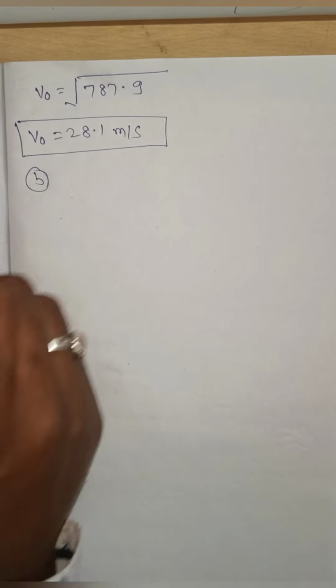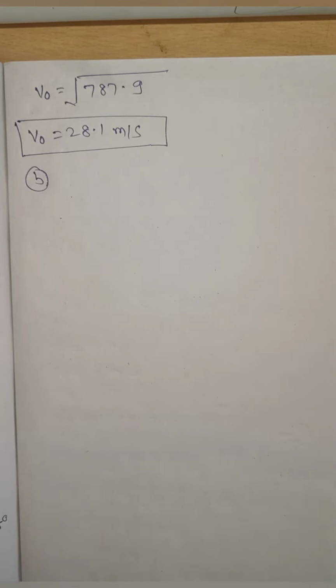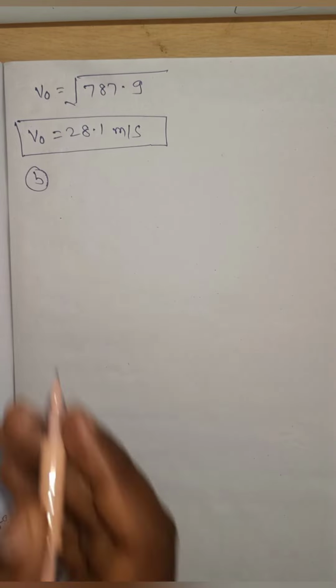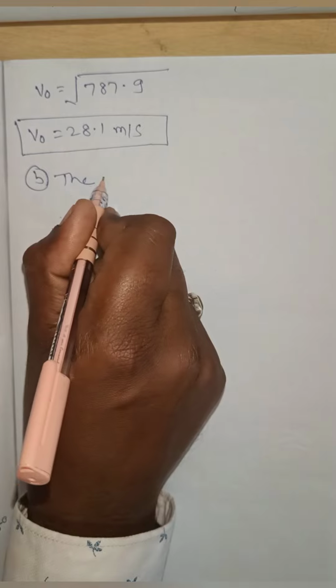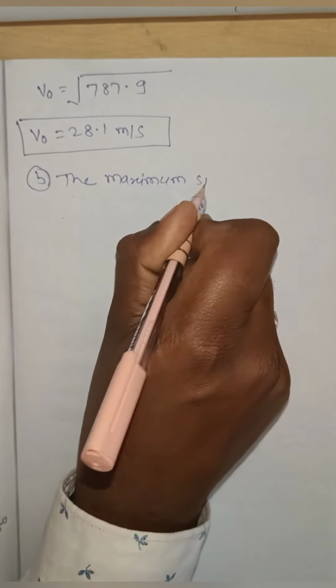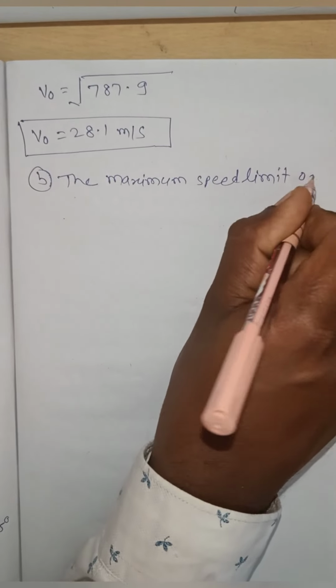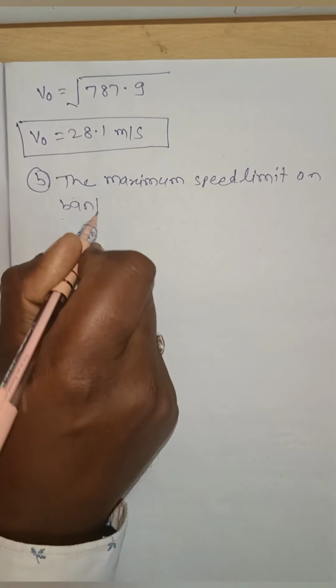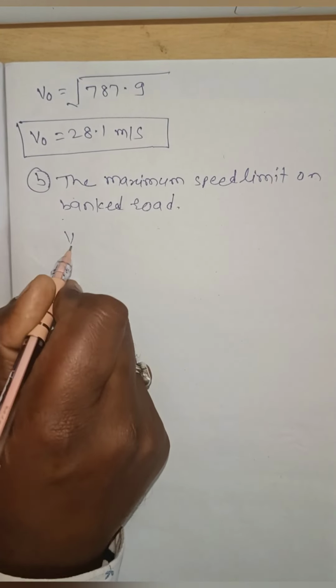Now second, we have to find out the maximum speed limit to avoid slipping, the maximum speed limit on a banked road. We know the maximum speed limit on a banked road, what is the formula?